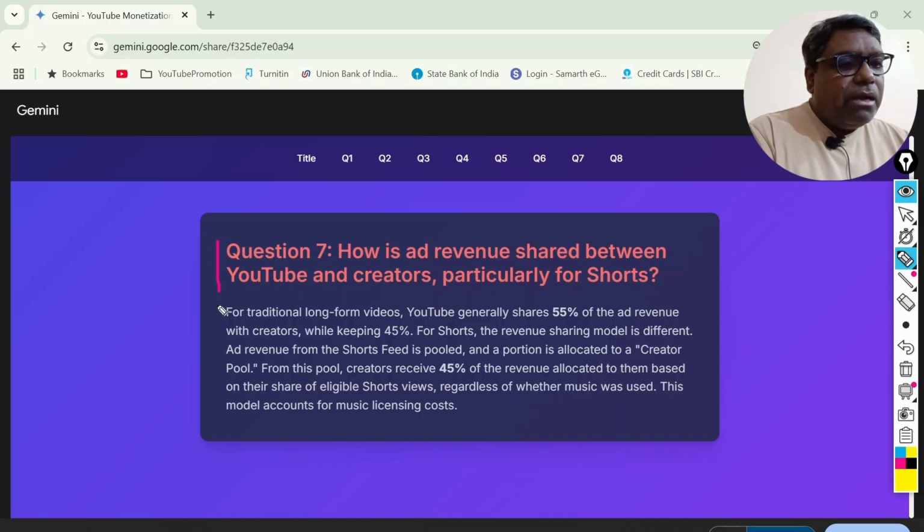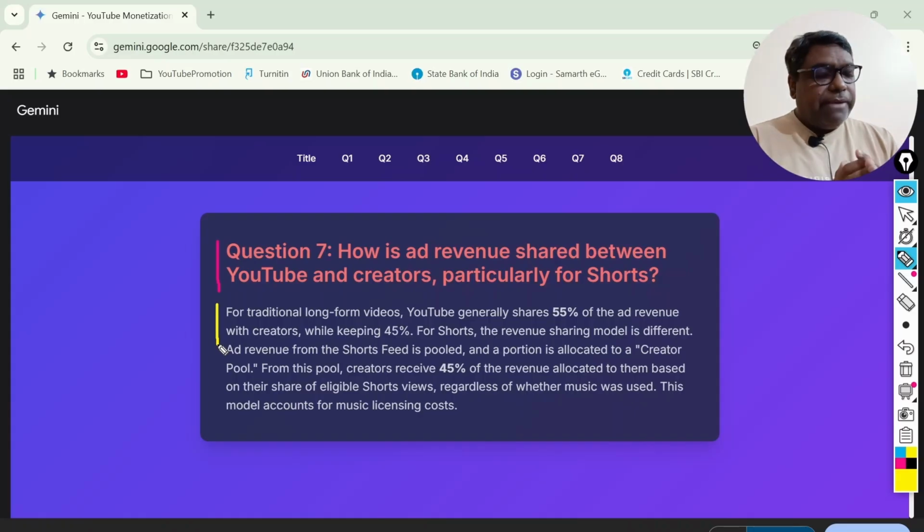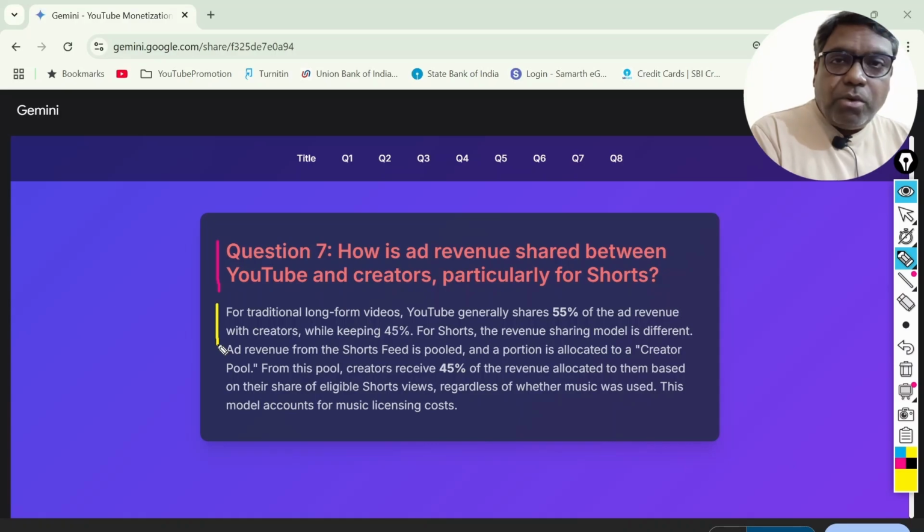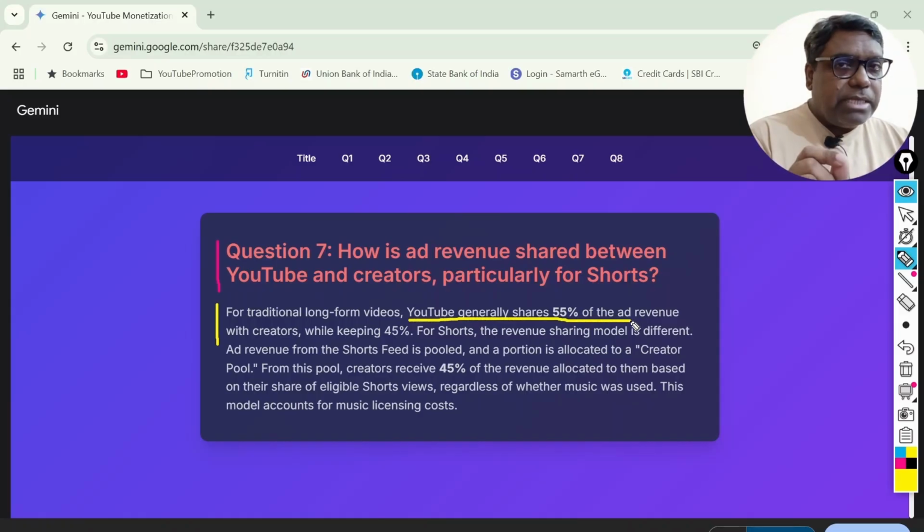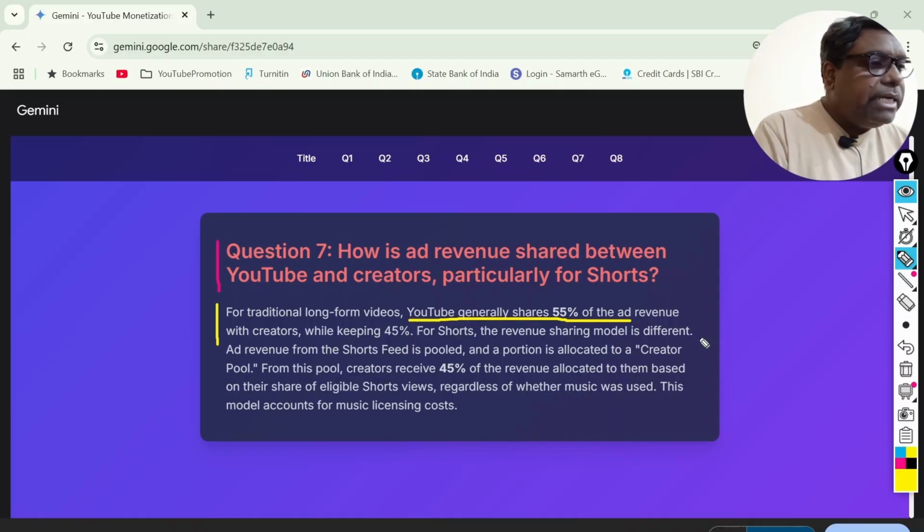See, for traditional long-form videos, please note this one very carefully, what is called sharing. For traditional long-form videos, YouTube generally shares 55% of the ad revenue. So if suppose there is a 100 rupees ad, 55 rupees will go to the account of the channel holder, right?